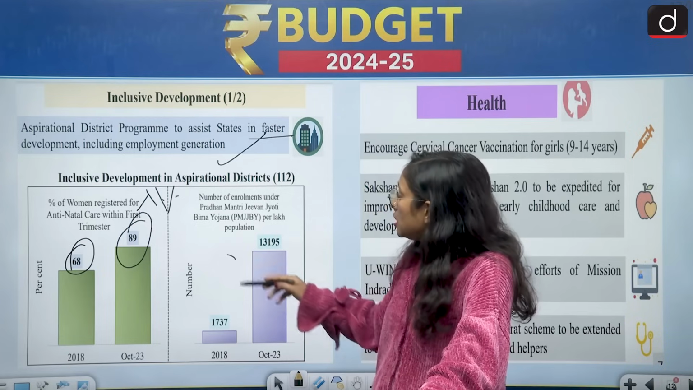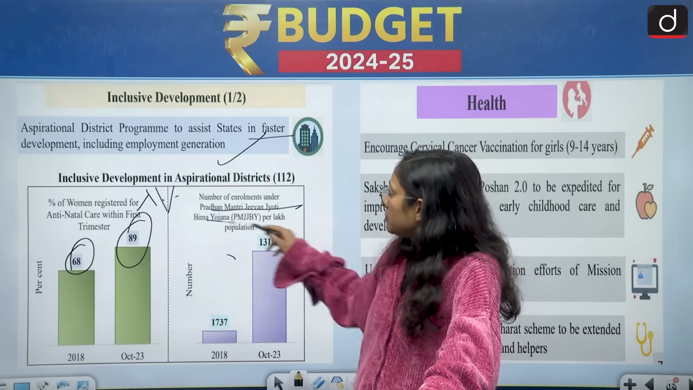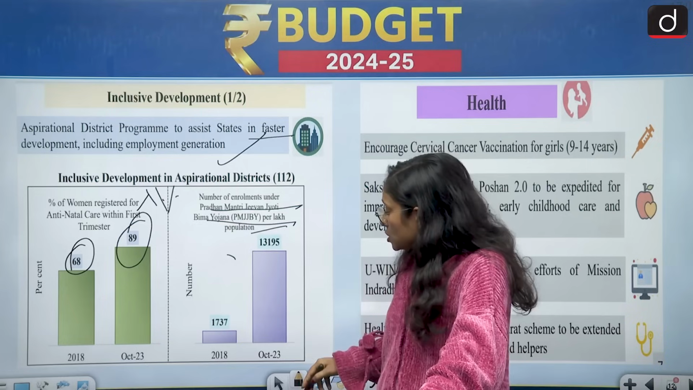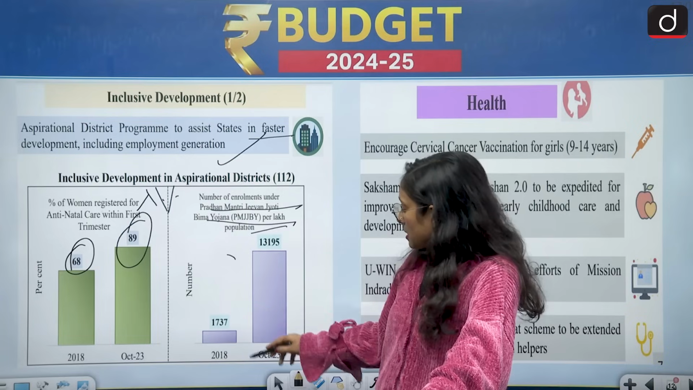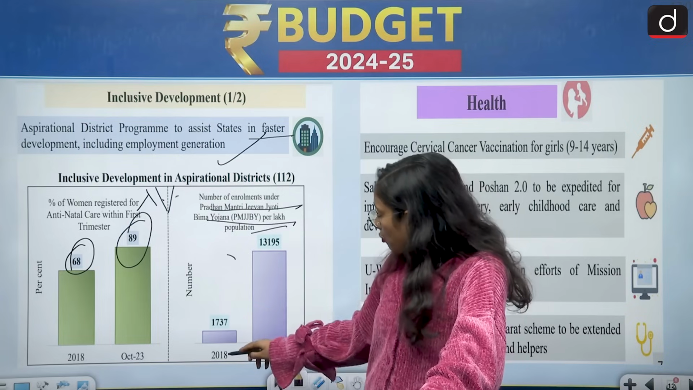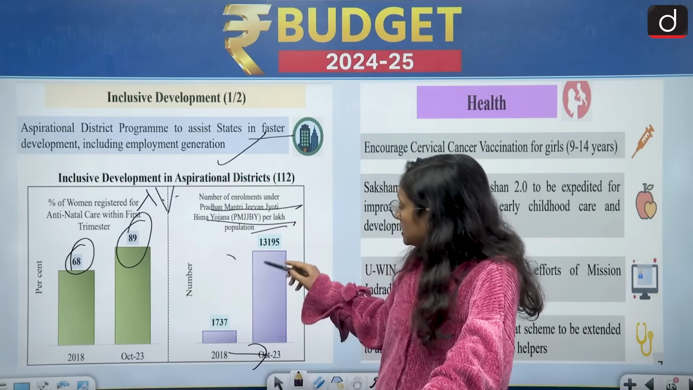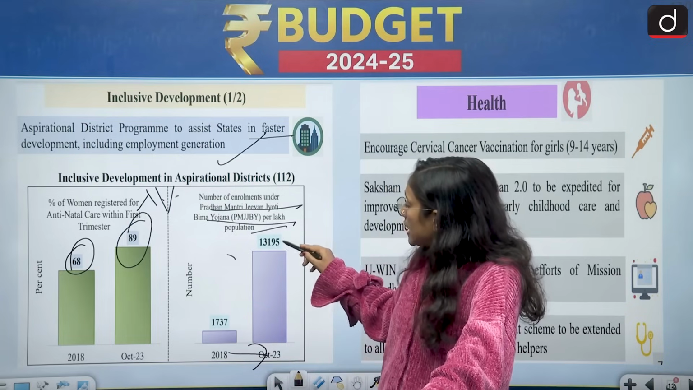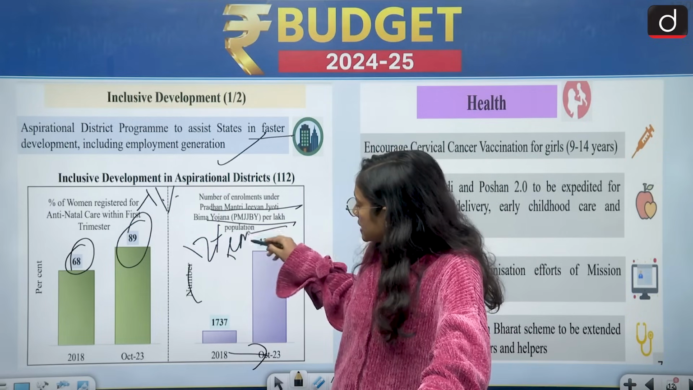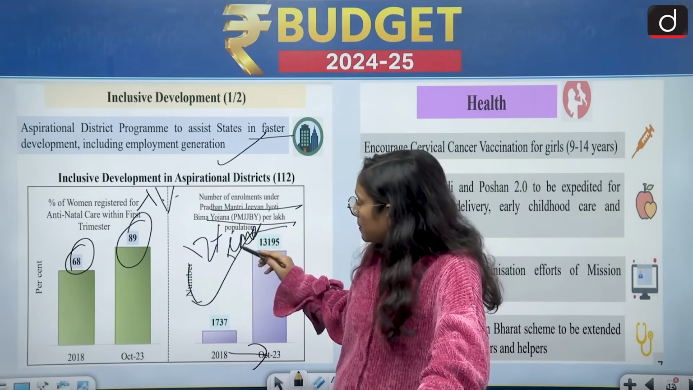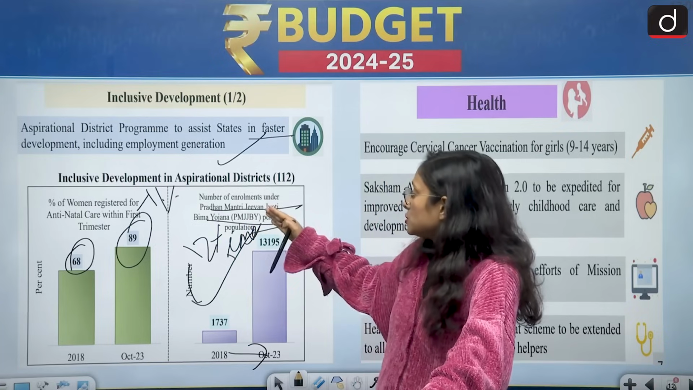Then when it comes to the Pradhan Mantri Jeevan Jyoti Bima Yojana per lakh population, in 2018 it was 1737, and in just 4 or 5 years what we have seen is that it is 13,195. So it has increased by 12 times. This sector has grown a lot, and so many people are taking benefit of the Pradhan Mantri Jeevan Jyoti Bima Yojana.